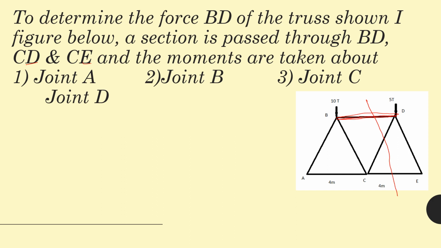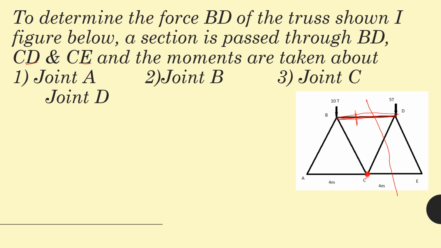In that case, what we have to do is, barring this BD, the other two members are CD and CE, right? Take the moment about the common point. CD and CE meet at C, right? So take the moment at C. Then you can find out the value of BD.